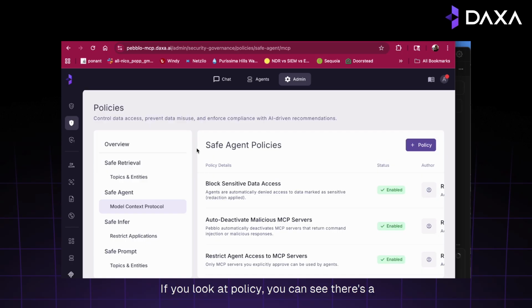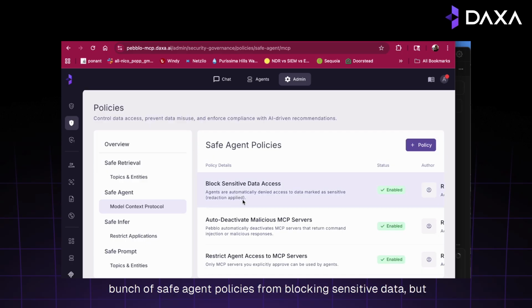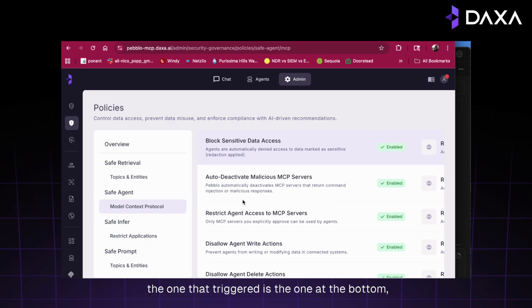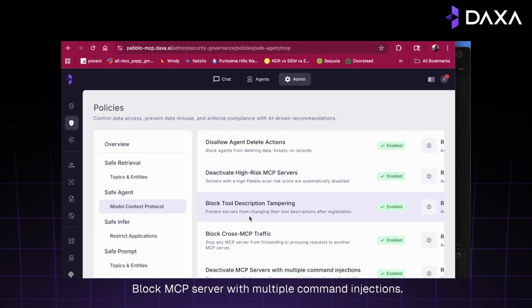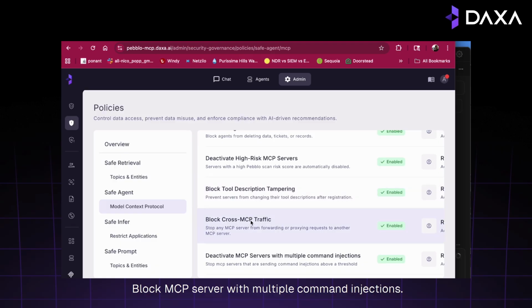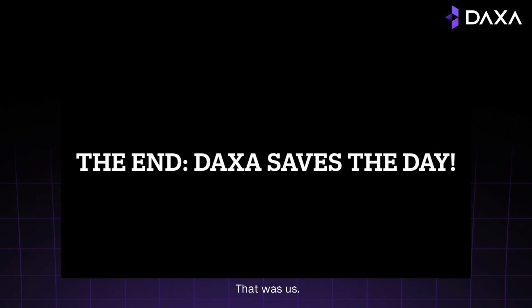If you look at policy, you can see there's a bunch of safe agent policies from blocking sensitive data, but the one that triggered is the one at the bottom, right? Block MCP server with multiple command injections. That was us. So yes, in the end, Daxa has saved the day. And these are the early beginnings of agentic SASE.